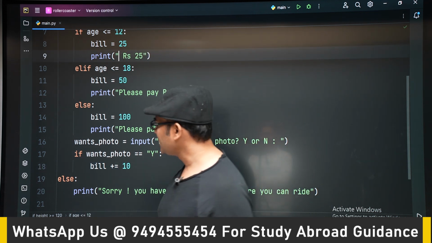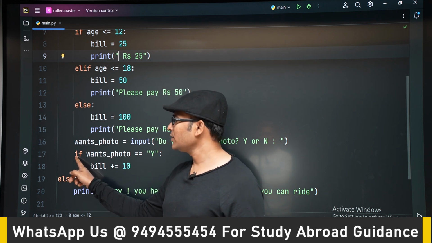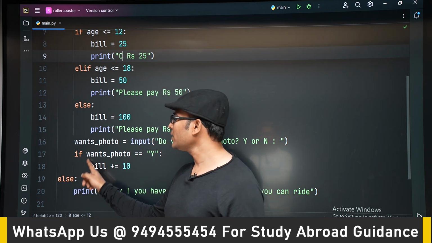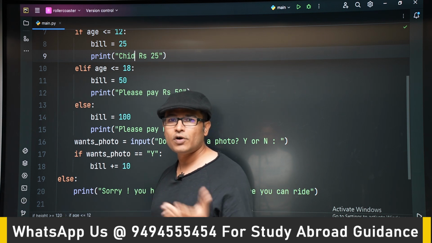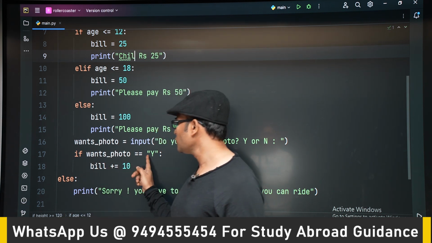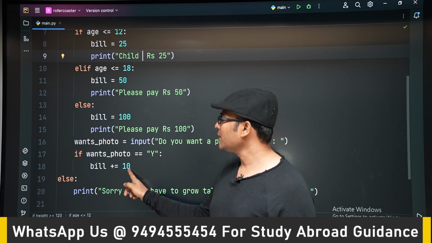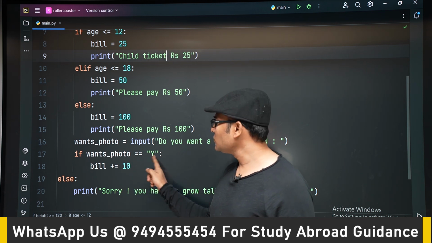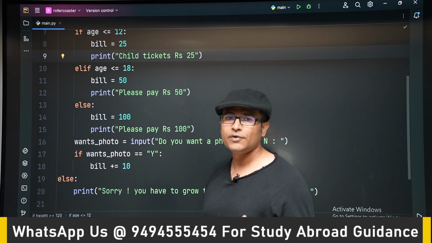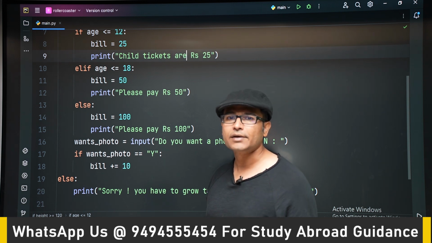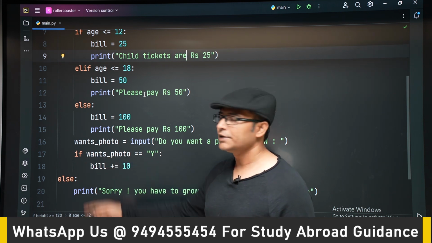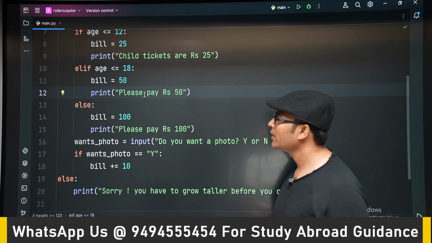Now if you observe it, this if doesn't have any elif or else. This if is not having any else because we don't want any else. See, if he wants a photo, we are going to add 10 rupees to the bill. If he doesn't want a photo, we don't want to add anything. We don't want to do anything. We want to do nothing. That is why there is no need of else here. Right? Now let's run the program and see.